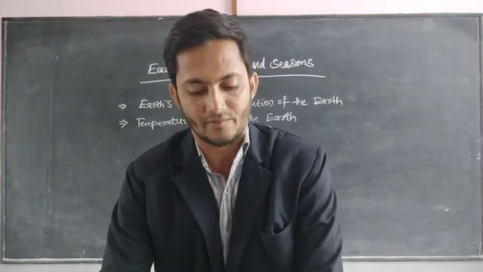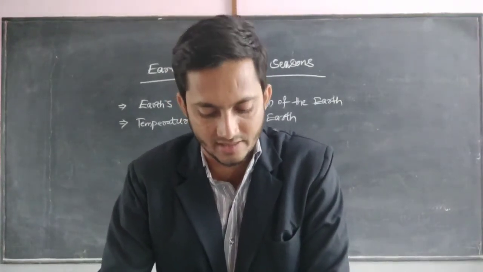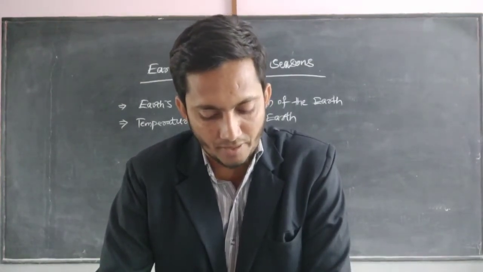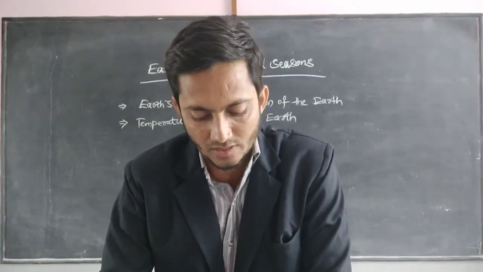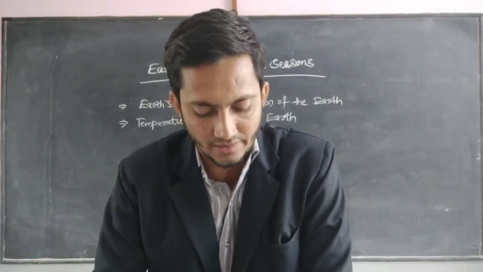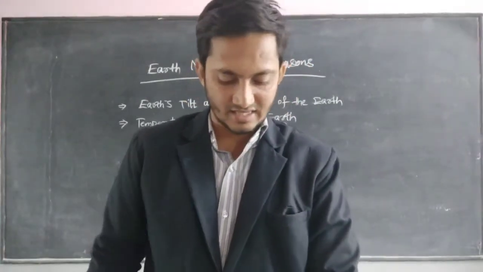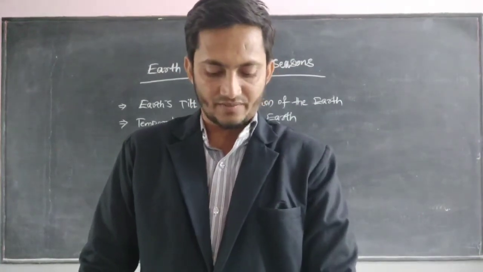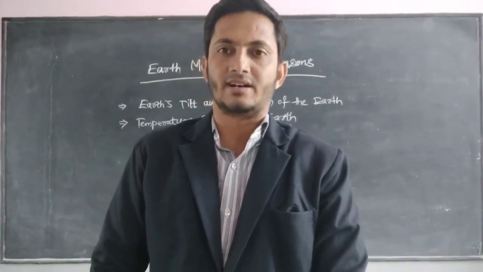The Earth revolves around the sun while rotating around its own axis. It spins like a top and at the same time keeps moving forward around the sun. The motion of the Earth around the sun is called revolution. One revolution takes 365 days and 5 hours 56 minutes.